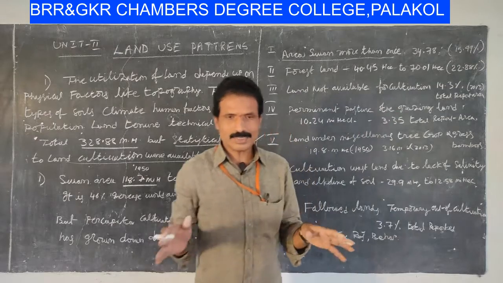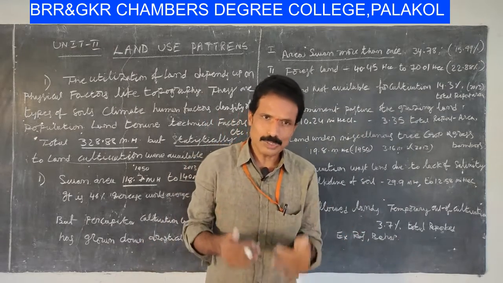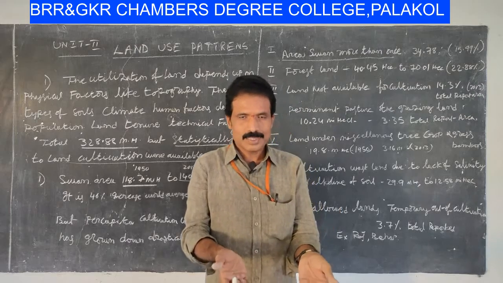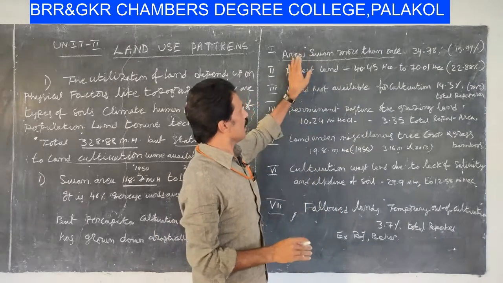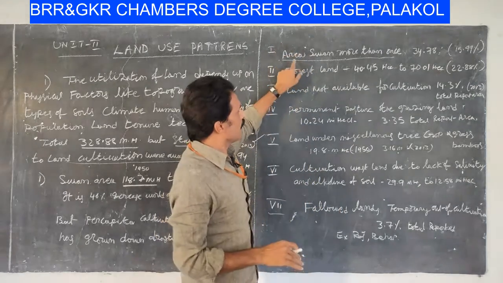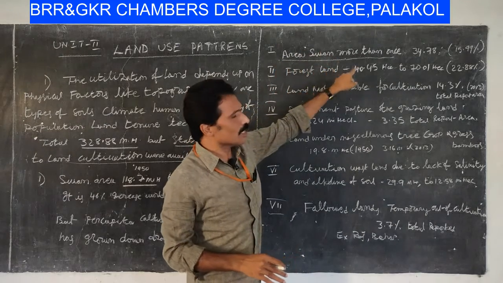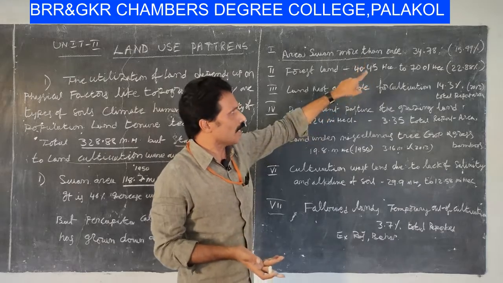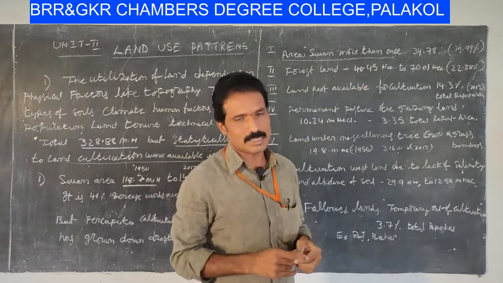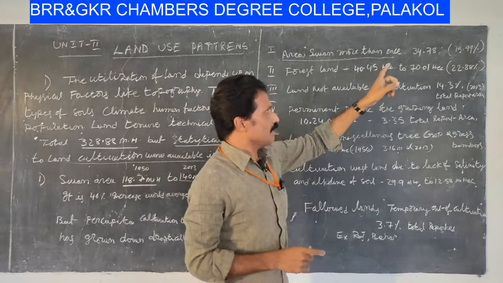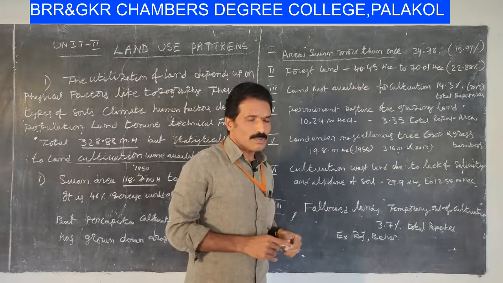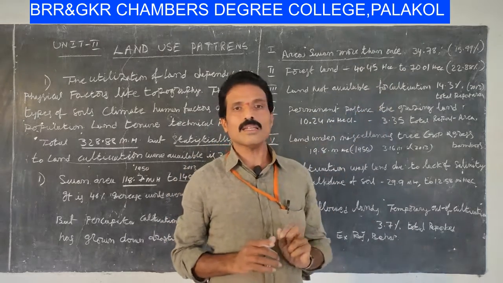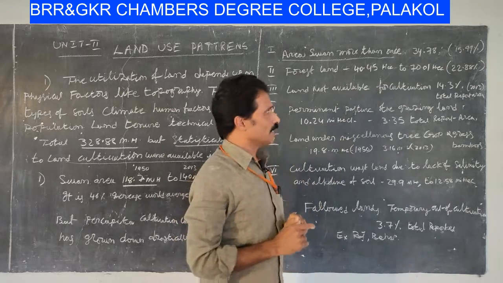There are different categories of lands according to their own utilities. The first one is the total land. Out of the total land, the area sown more than once is 34.78 million hectares. In the total reported area of entire India, that ratio is 15.99%. Right.